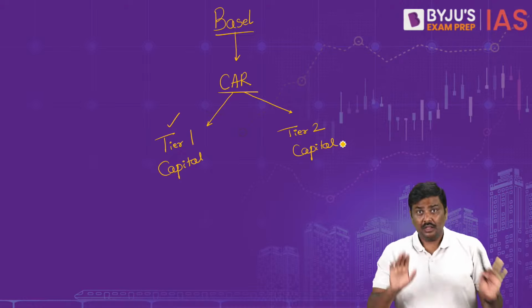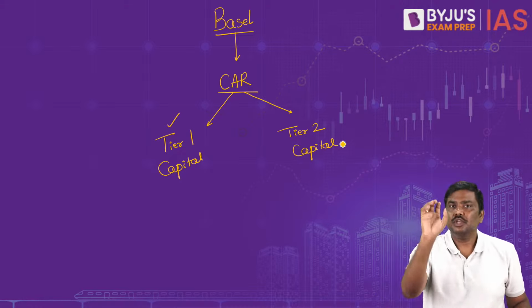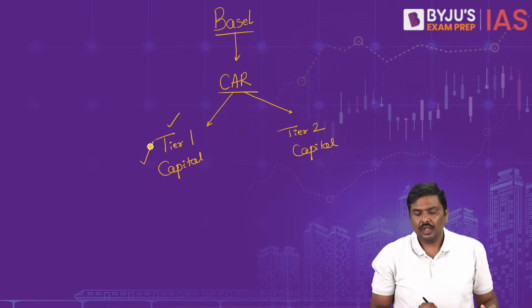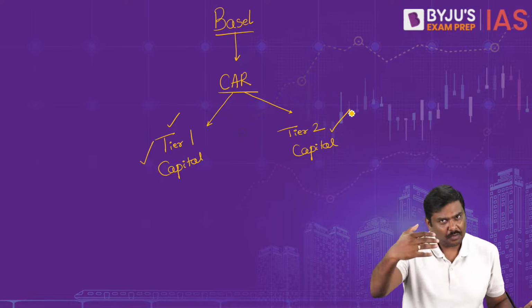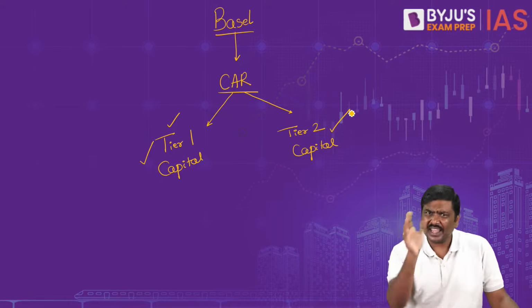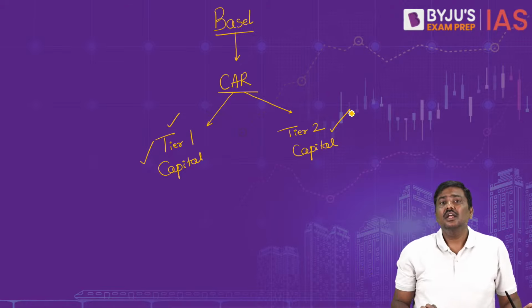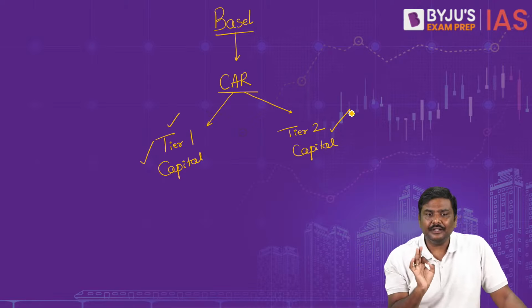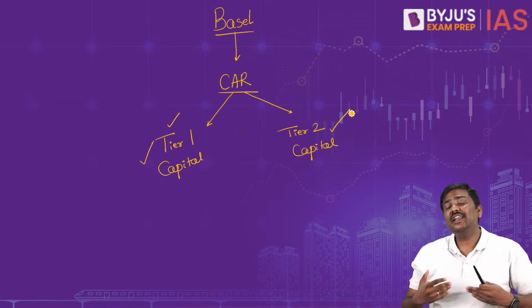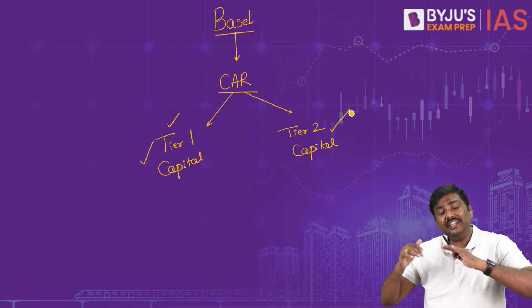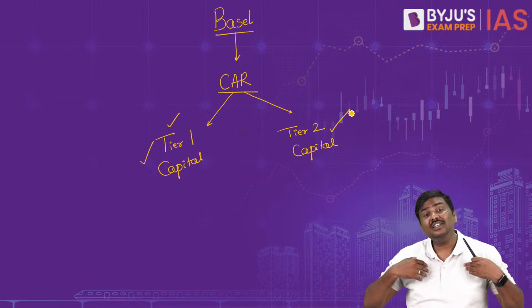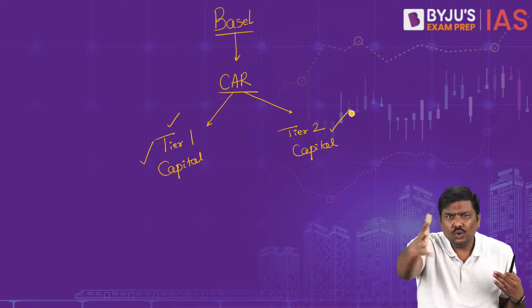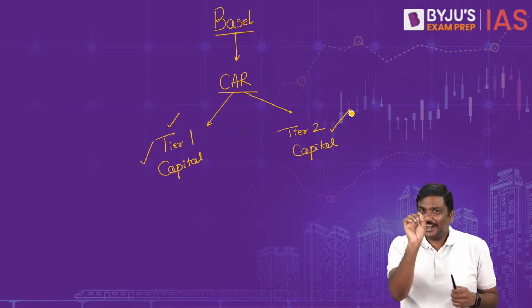Imagine you are a bank. Follow this carefully. You will collect money in the form of Tier 1 capital. You will also collect money in the form of Tier 2 capital. And in both the cases, you have the option of not returning the money. I will repeat it, very, very important. Whether you have collected money through Tier 1 or Tier 2, you have an option of not returning the money. In the simple sense, you have borrowed money, you don't have to return it back. That is point number 1.